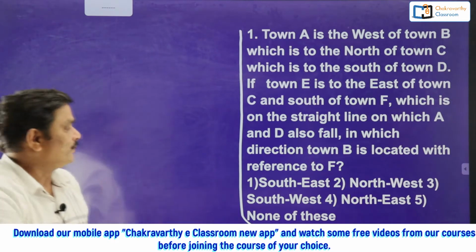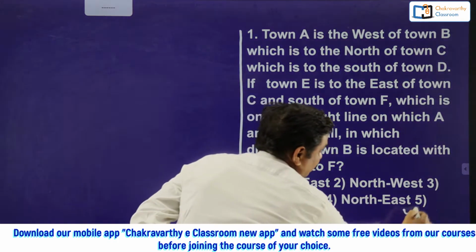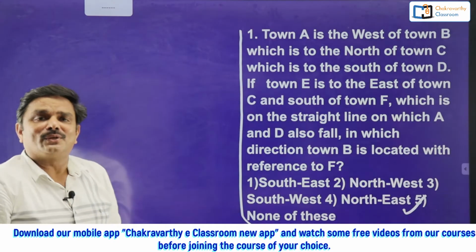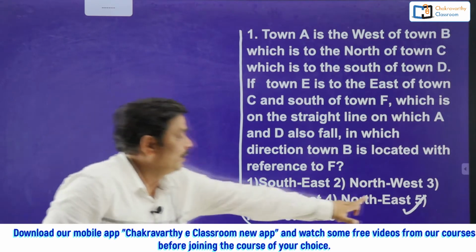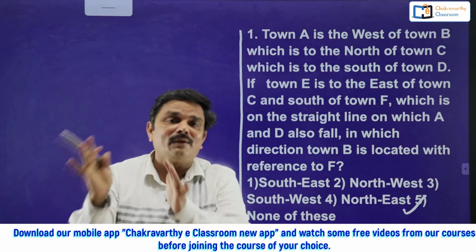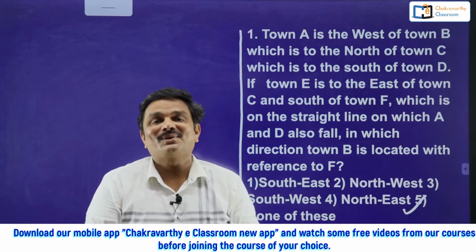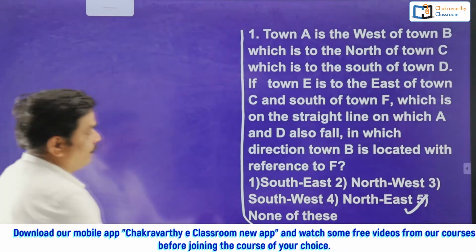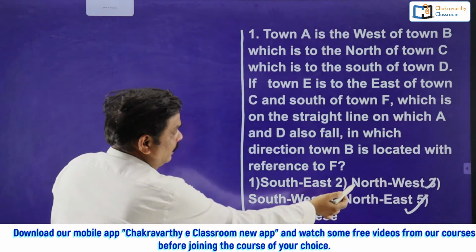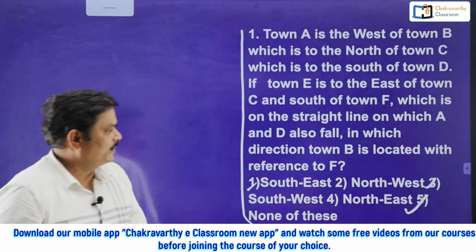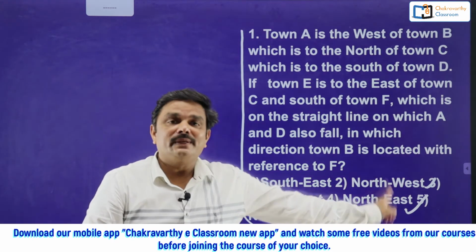Only after that go for the verification. The right option here is none of these. See students, very good question, simple one, but some twist is there. You have to think a little more to solve this question. None of these, what do you mean by none of these? None of the given options is true. I have some other answer which is not given among the options. In that year some students went for southwest, some students went for southeast, and even some students went for northwest and northeast also. All are wrong answers. The right option is none of these.